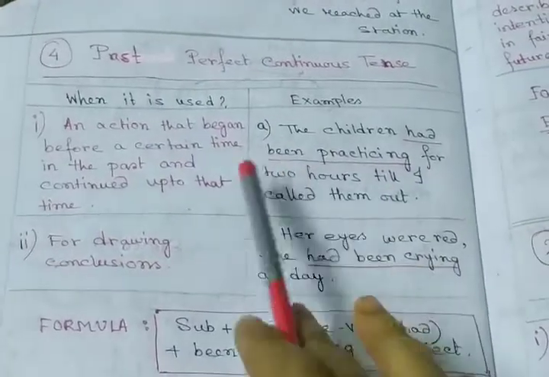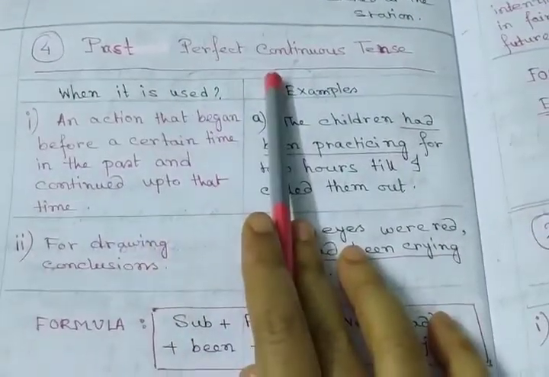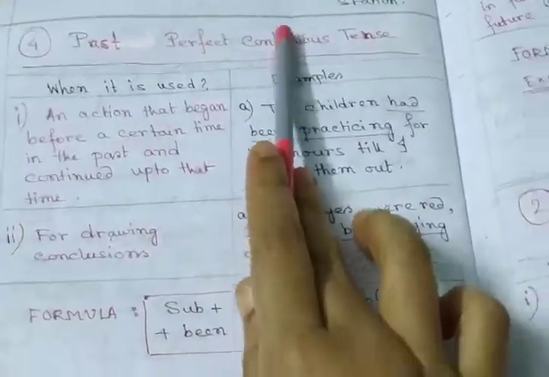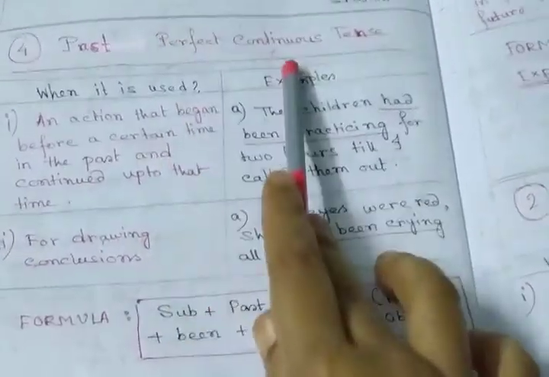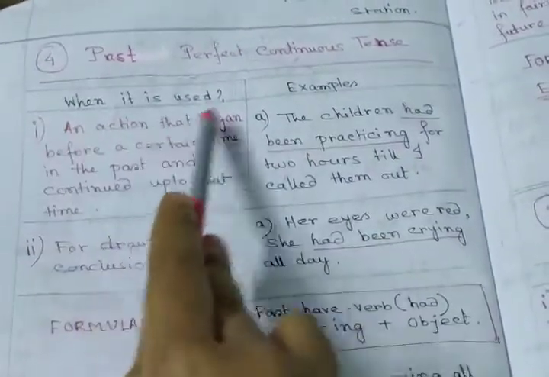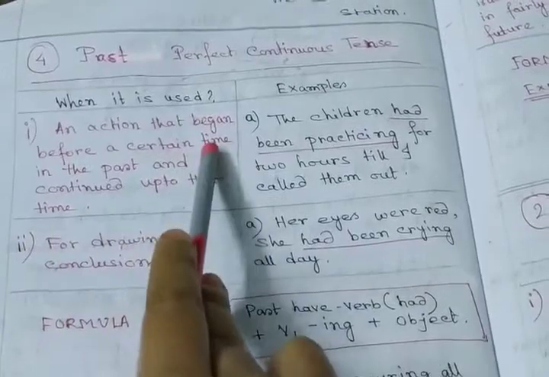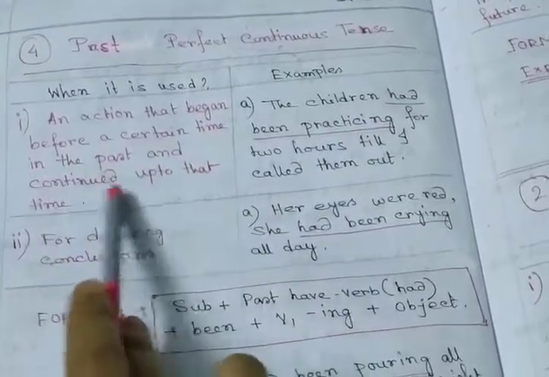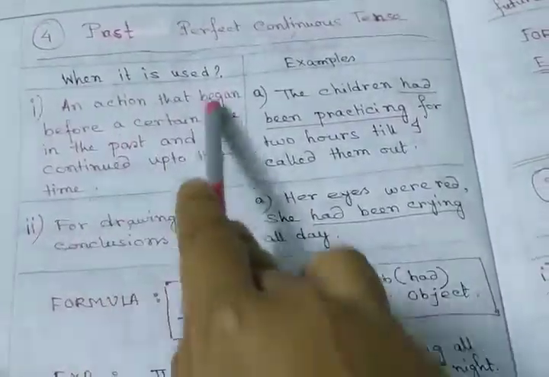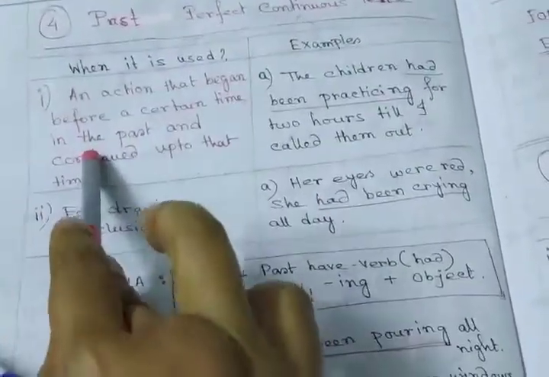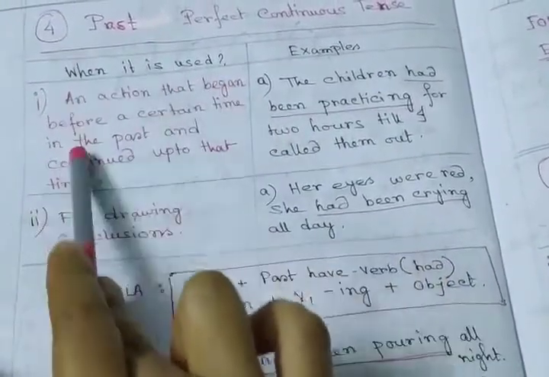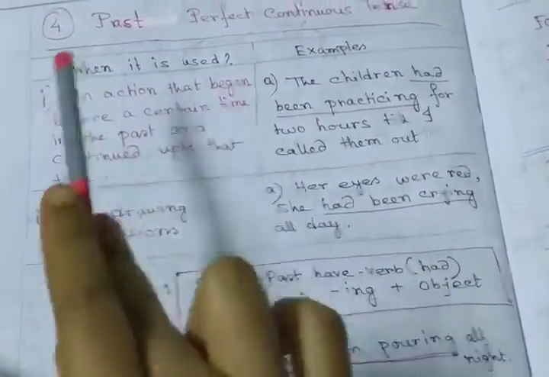So this is the fourth part of the past tense, the past perfect continuous tense. Here perfect and continuous tenses are mingled. Mingled means mixed here. So there are some rules. First rule: an action that began before a certain time in the past and continued up to that time. An action that happened in the past, but for a certain time, for a particular time, for a long time.